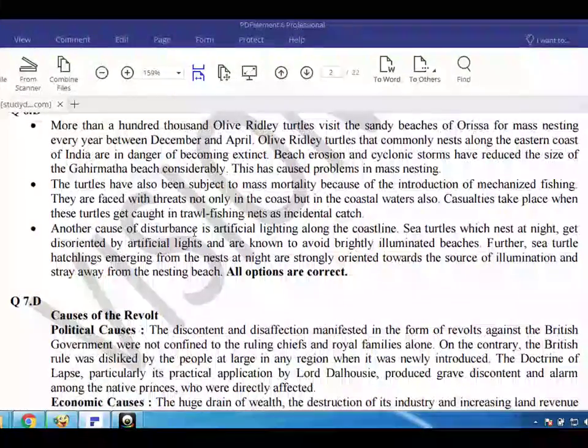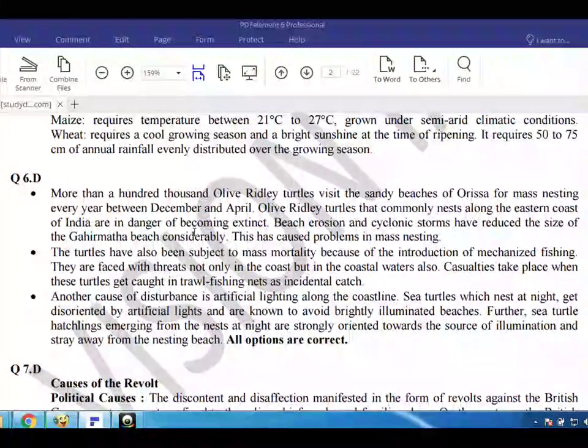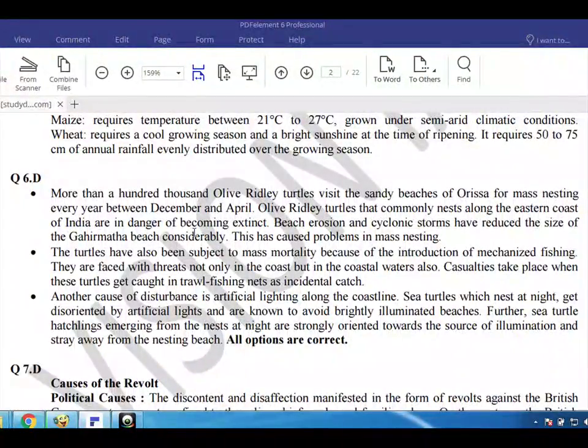Q6. D. More than 100,000 olive ridley turtles visit the sandy beaches of Orissa for mass nesting every year between December and April. Olive ridley turtles that commonly nest along the eastern coast of India are in danger of becoming extinct. Beach erosion and cyclonic storms have reduced the size of the Gahirmatha beach considerably. This has caused problems in mass nesting. The turtles have also been subject to mass mortality because of the introduction of mechanized fishing. They are faced with threats not only on the coast but in the coastal waters also.